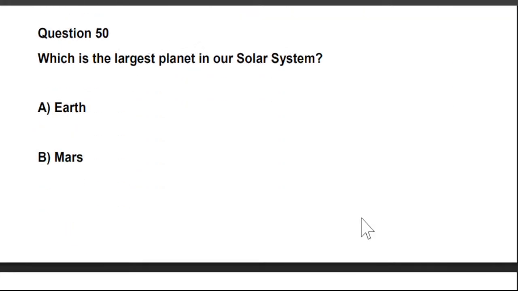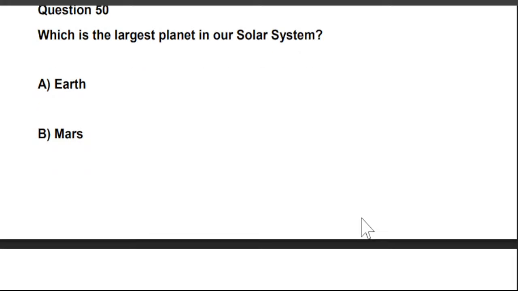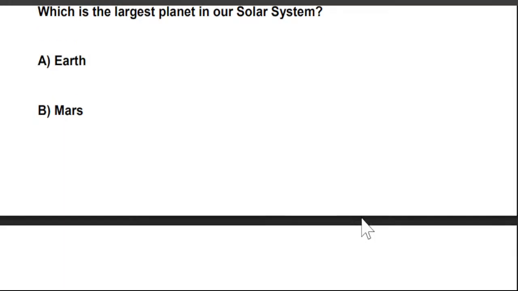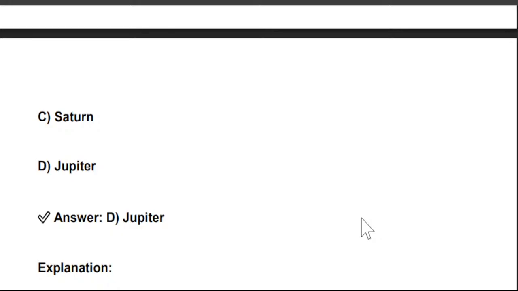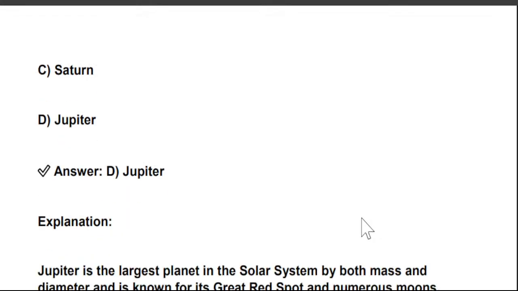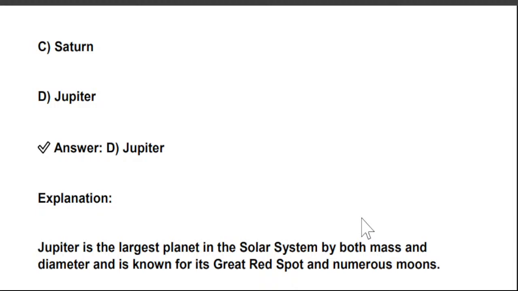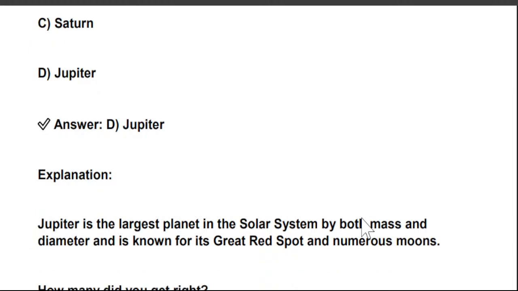Next and last question is, which is the largest planet in our solar system? A. Earth, B. Mars, C. Saturn, and D. Jupiter. So Jupiter is the answer. Jupiter is the largest planet by both mass and diameter, and is known for the Great Red Spot and numerous moons.